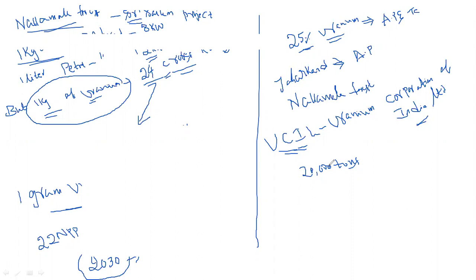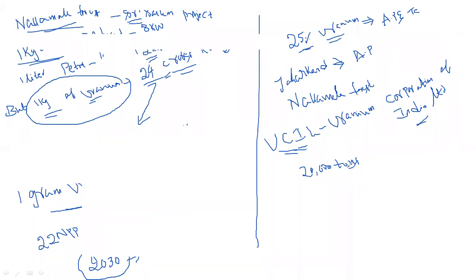Identifying and collecting uranium is difficult, and storing the waste particles of uranium is also very, very difficult. For example, in Japan, due to the atomic bomb blast, approximately 80,000 people died, and the weight of that bomb was less than 1 kg. 80,000 people were destroyed at a time.